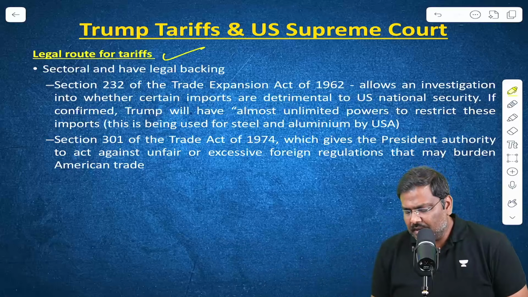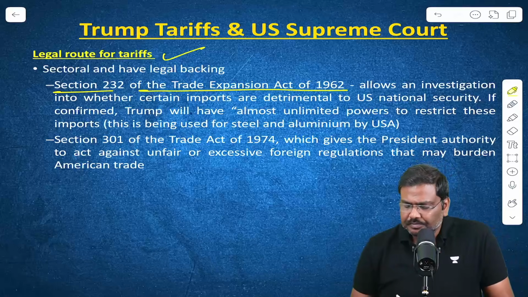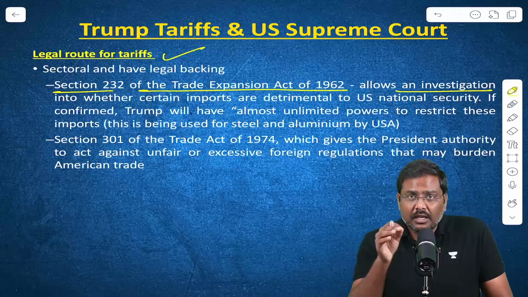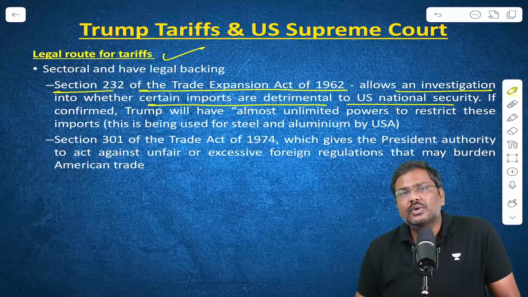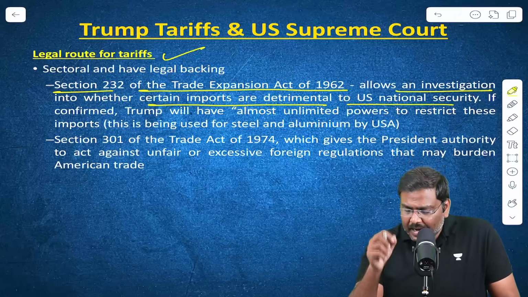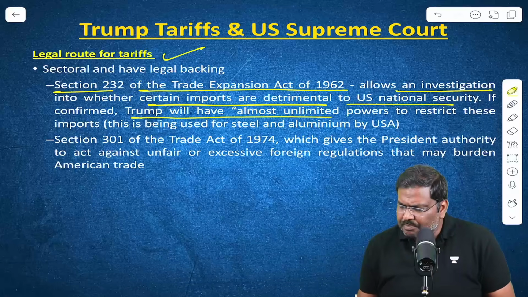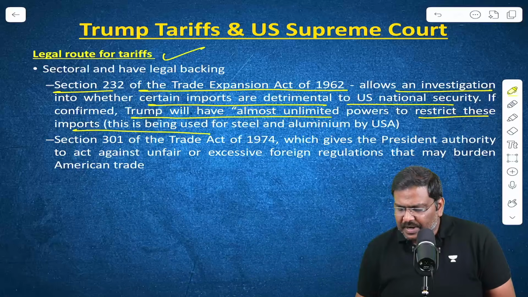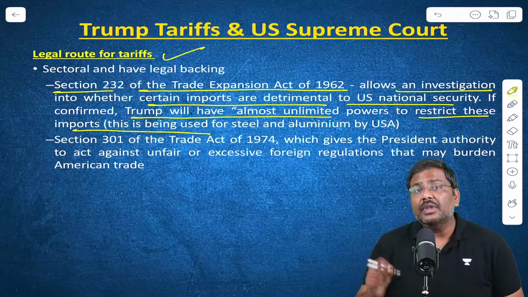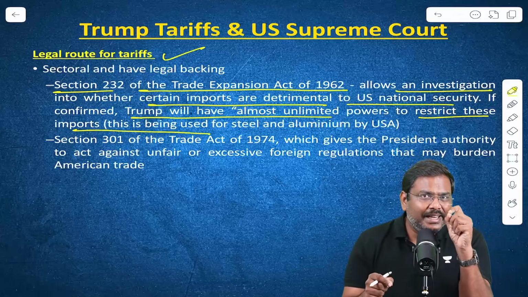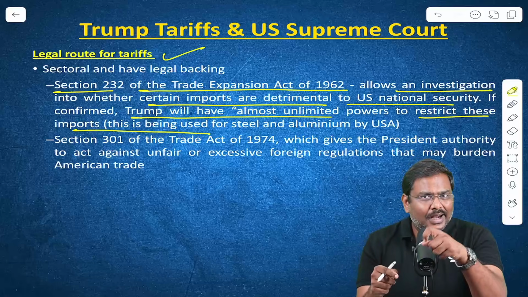But anyways, Section 232 of the Trade Expansion Act of 1962 allows an investigation to be conducted into whether the imports are detrimental to the USA's national security. And if it is found so, the president will have almost unlimited powers to restrict these imports, which has already been used by the president of the USA in the context of the 2019 announcement to impose tariffs on steel and aluminum.